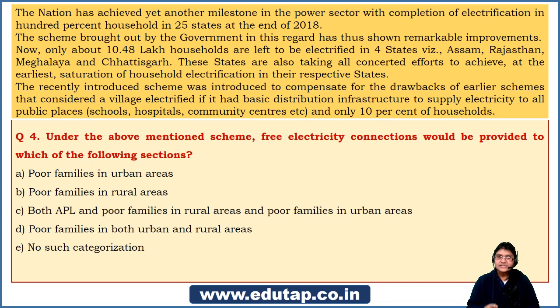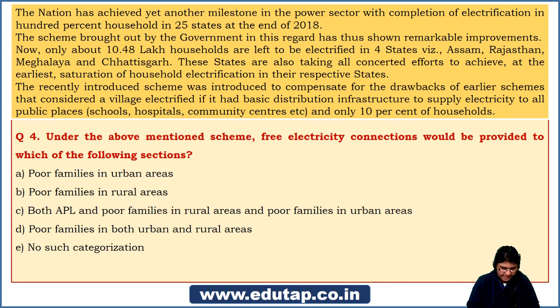So guys, participate. All of you who are watching this video, please do come up with your answers. It's just a discussion. You might be wrong, but at least participate. Achari says it is C. Mudit says it is C. Most of you are going with it. Ashutosh Patil, B, poor families in rural areas. I can see there is a kind of competition or confusion going on between B and C. Priyanka says D.